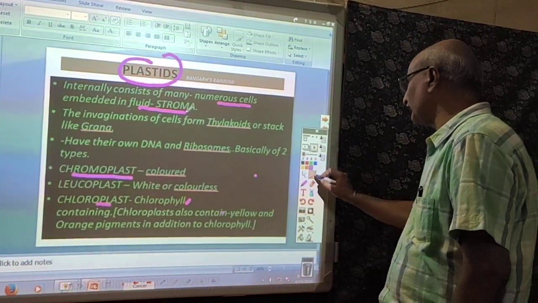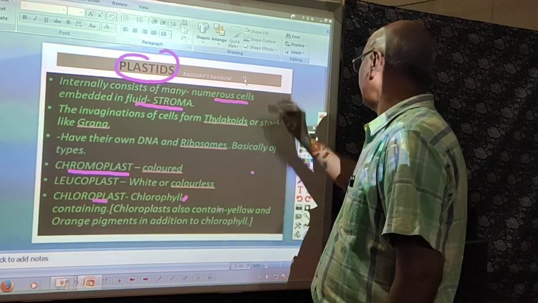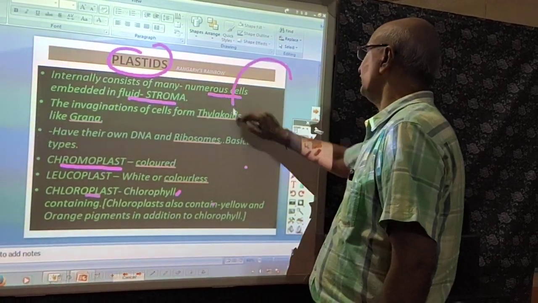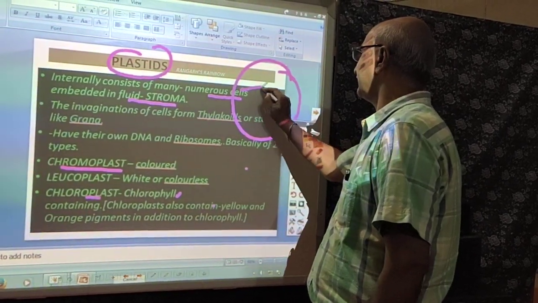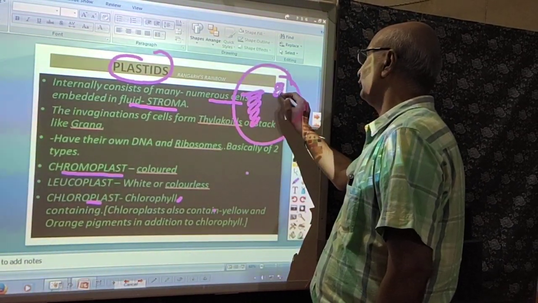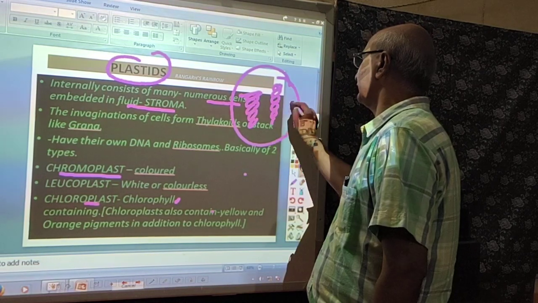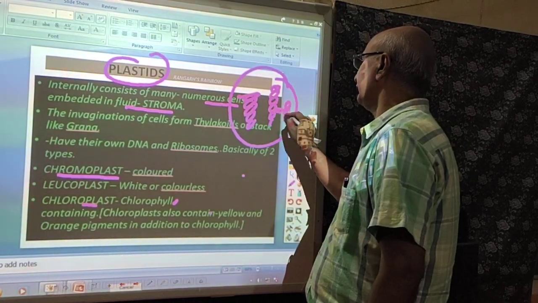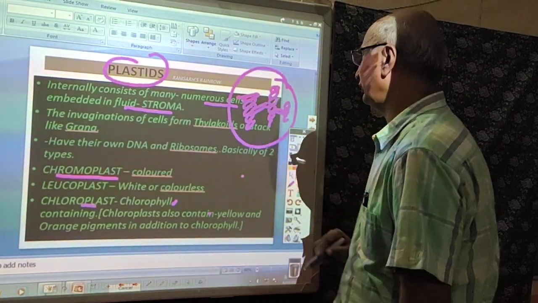I will just draw a structure. You just see here. If you visualize the chloroplast, it is a structure like that, and they are again membranous structures having stacks of coin-like structures, one over the other. So they are known as the grana, having these thylakoid membranes.